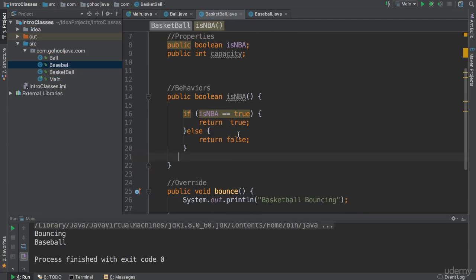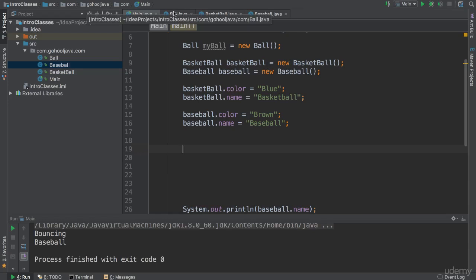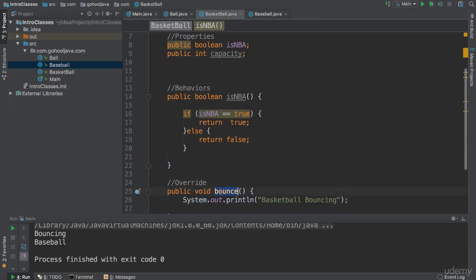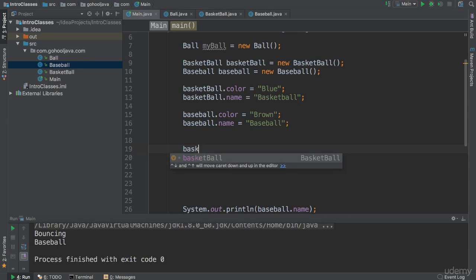So let's save this. Now, if we go back to main here, we have already instantiated this basketball object here, so we can use it. Just to show you real quick what's going to happen, we know that our bounce, we have overridden it now. So let's see which bounce is going to be called. If I say basketball dot bounce, if I save this, let's run.